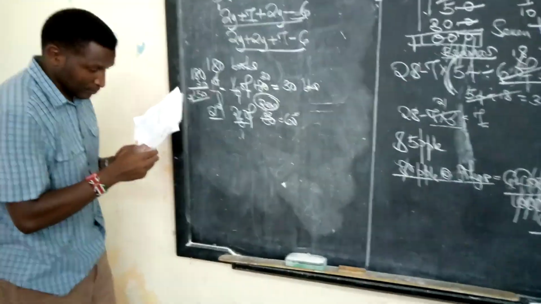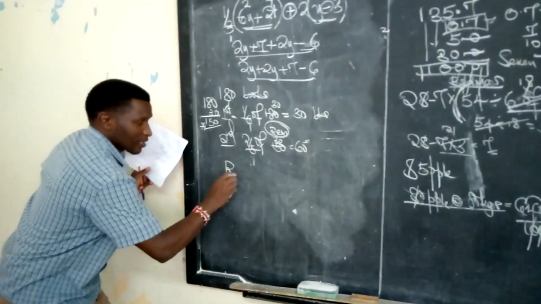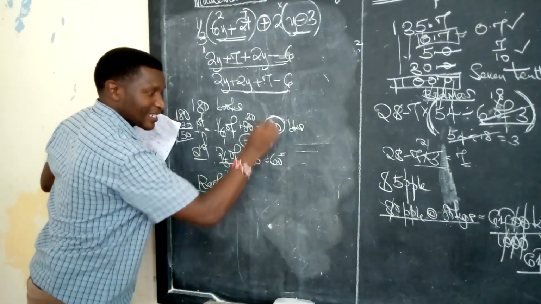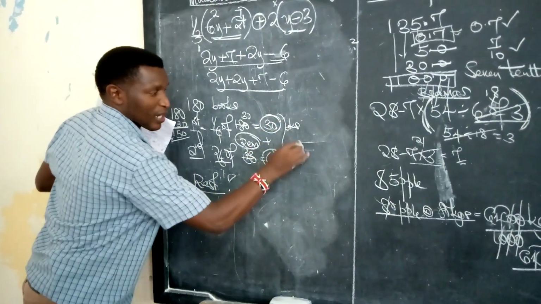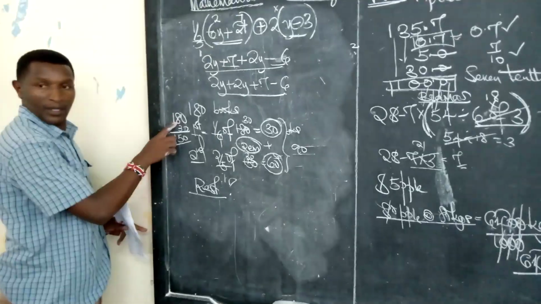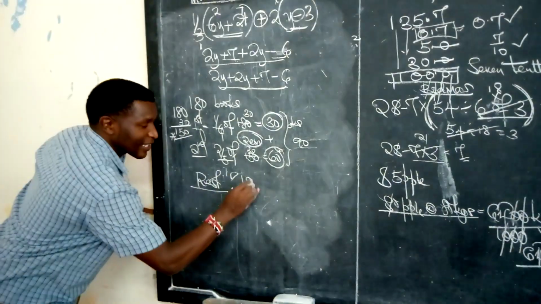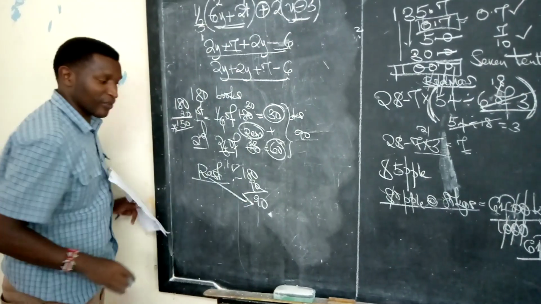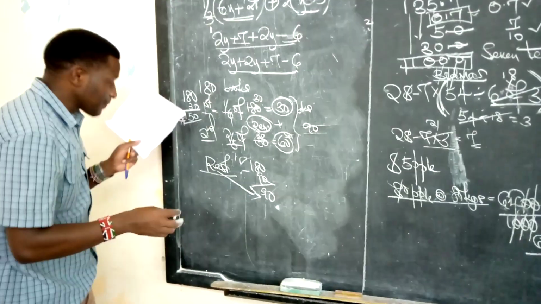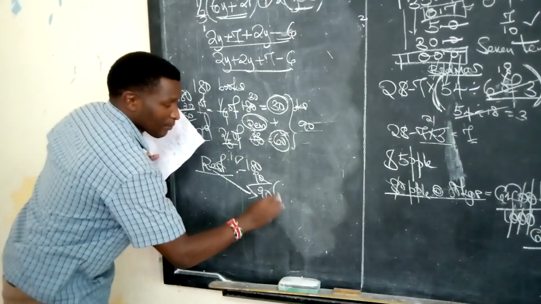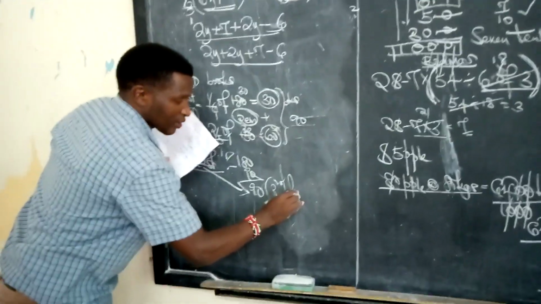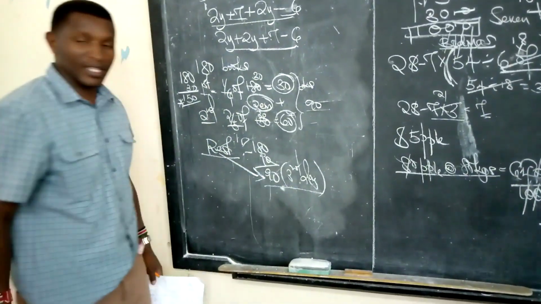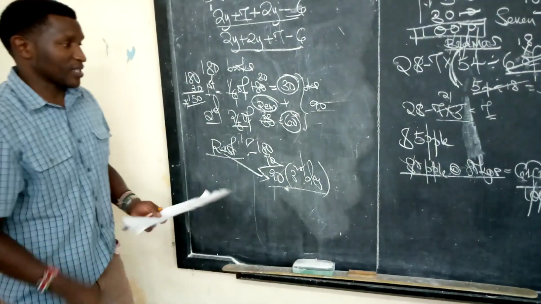Sentence 3 says, the rest. Which are the other ones? He sold 30 and he sold 60. This gives you a total of 90. And how many were there? 180. So if you take 180 and subtract 90, what are we talking about? 90. 90 is what is being referred to as the rest. The question says, the rest were sold on the third day. Meaning, this is what was sold on the third day. What's the question asking? How many textbooks did he sell on the third day? 90 is supposed to be the correct answer.